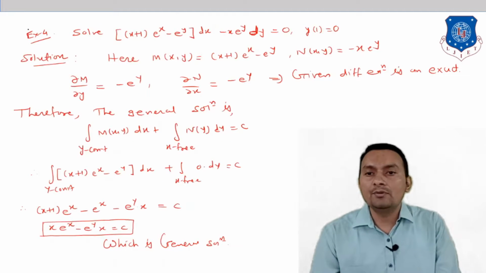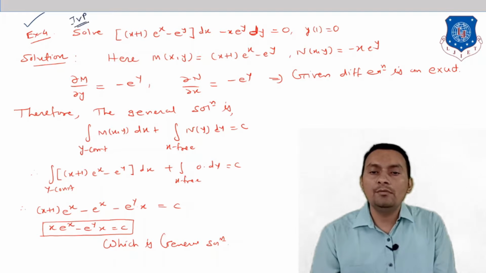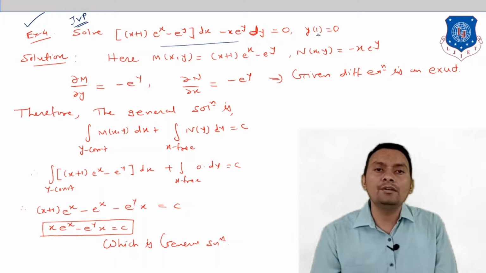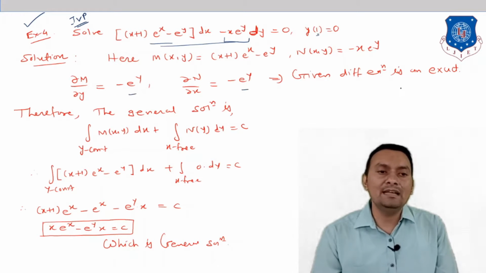This is a very important question. This problem is known as an initial value problem because the problem is specified at one point, that is x equal to 1, and therefore this problem is known as the initial value problem. So here M is there and N will be what? That is minus x times e raised to 1. Let us find del M by del y and del N by del x. You can verify that they both are the same, therefore the given differential equation is exact.